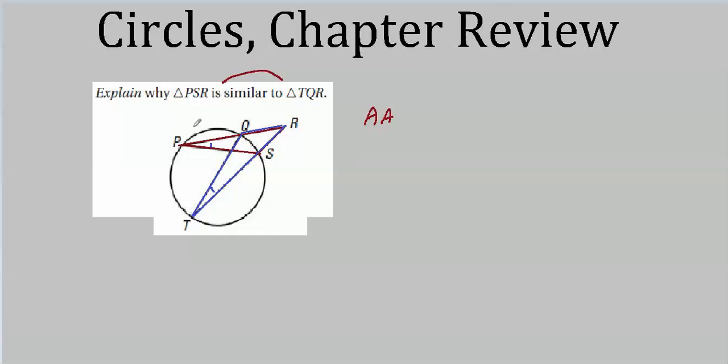For instance, this section, we have a ratio of this to this, and this to this. We might be able to fool around with some ratios and show similarity also, but angle, angle is the simplest way.